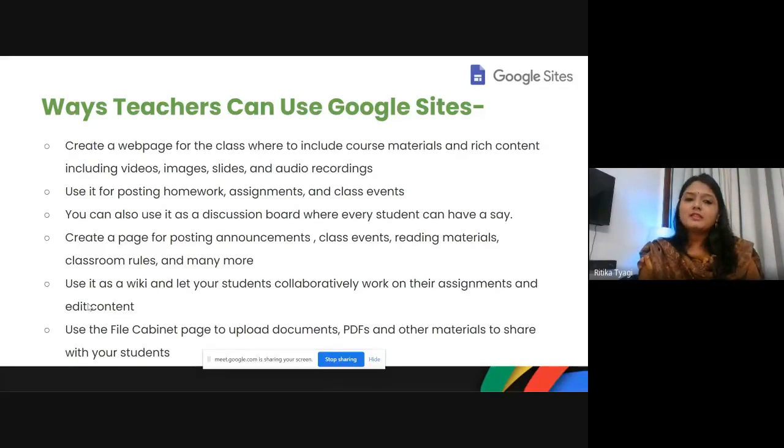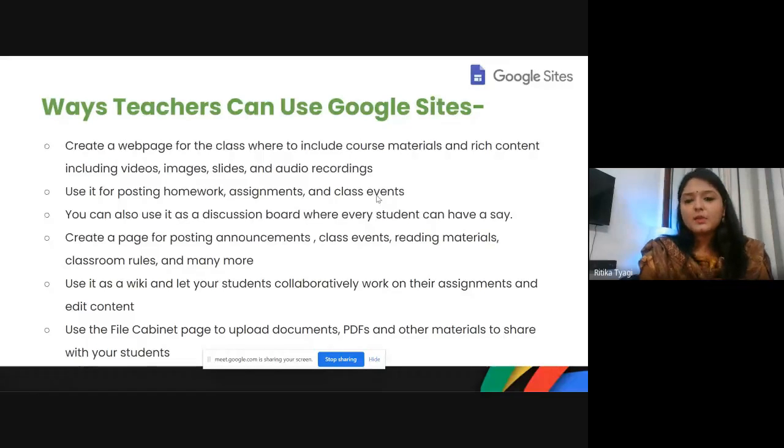You can use it as a notice board or a bulletin board to post your homework, assignments, and class events. You can also use it as a discussion board where every student can have a say, where every student can post their work. So you can have a creative corner where every week you are posting the students' work. Then you can post the announcements, class events, reading materials and classroom rules as well. So you can have a special classroom website for your school.